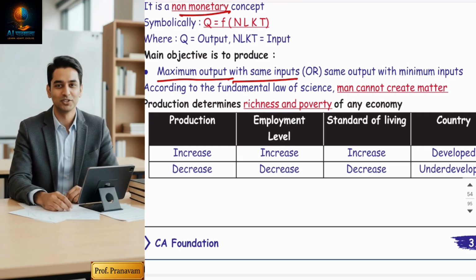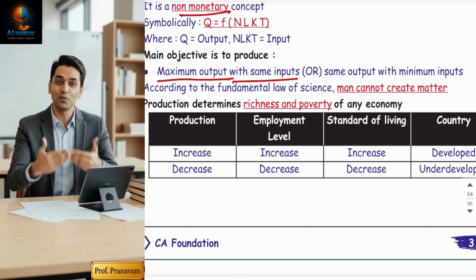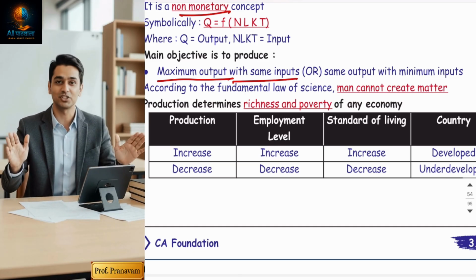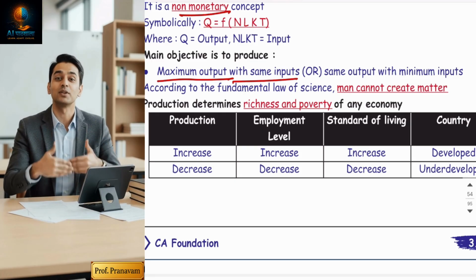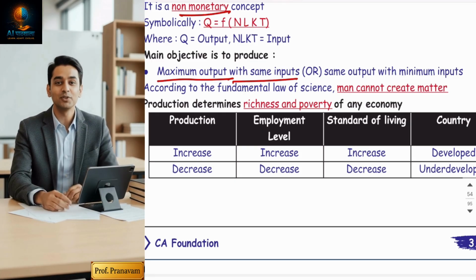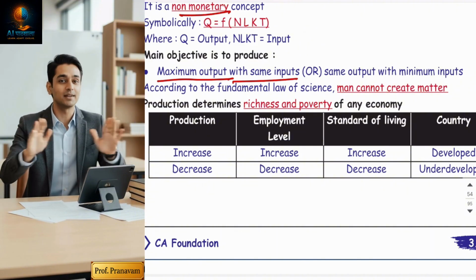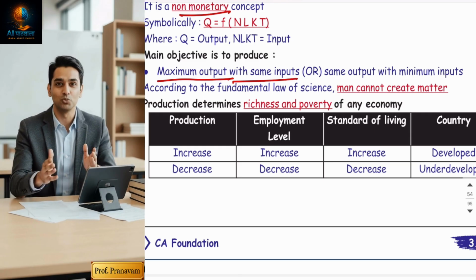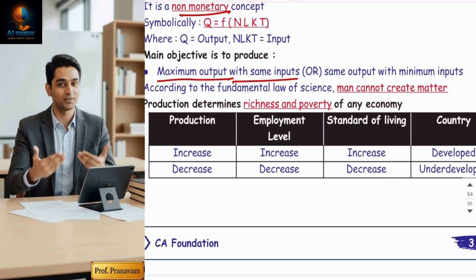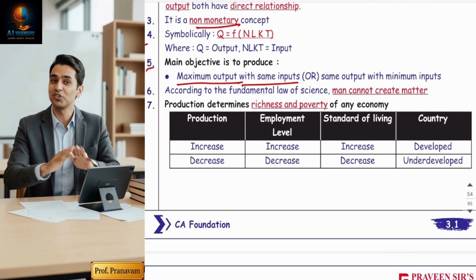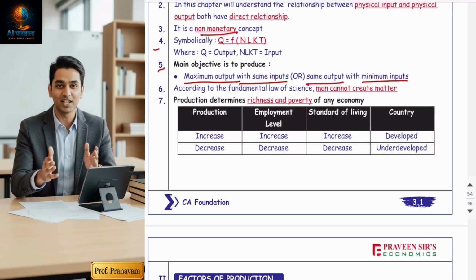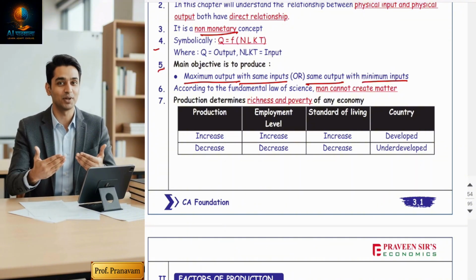Like labor is an input, but labor is not going to work free of cost. Payment to the labor is called salary, which becomes your cost. Land is my input, physical input, but land is not going to work free of cost. For land you have to pay rent, so rent becomes a cost. Okay, so with the same input you have to produce maximum output. This is the main objective of this chapter. Or the same output with minimum inputs. Yes, minimum input, same output. So this is the maximum profit condition, non-monetary wise.